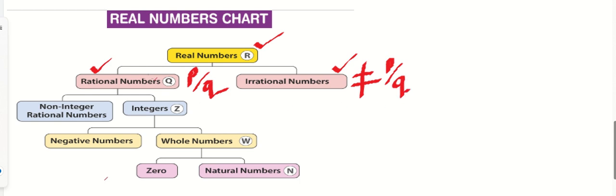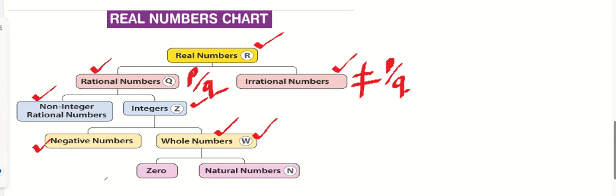Now, this rational number can be divided into two categories: non-integer rational numbers and integers. So rational numbers can be divided into two forms. First one is non-integers and second one is integers. What are integers? First one is negative integers, second one is whole numbers. Why am I taking whole numbers and negative? Why didn't I mention positive over here? Because positive numbers and zero come under whole numbers.